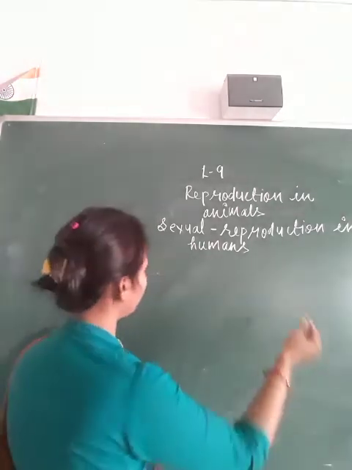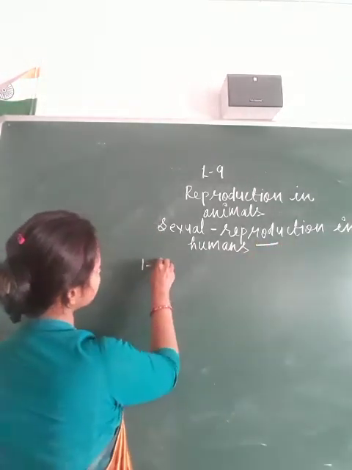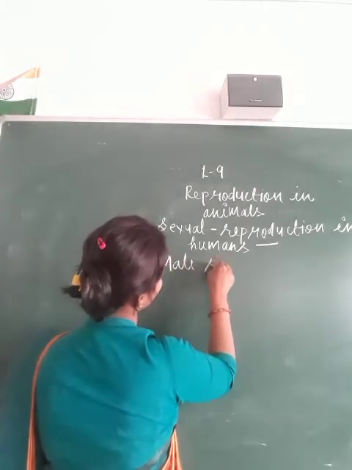Male reproductive organs. In this heading, the first one is the male reproductive organs.